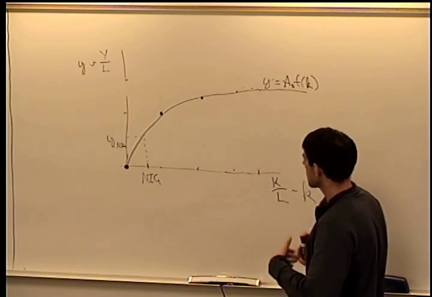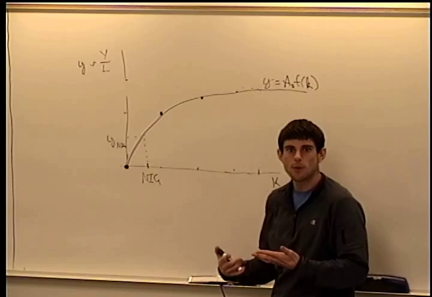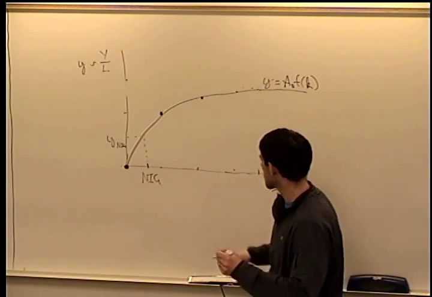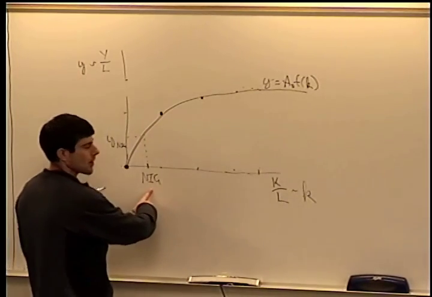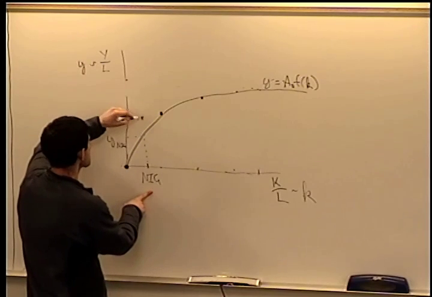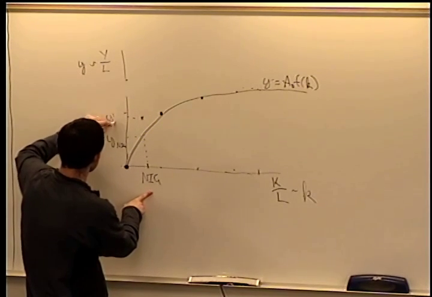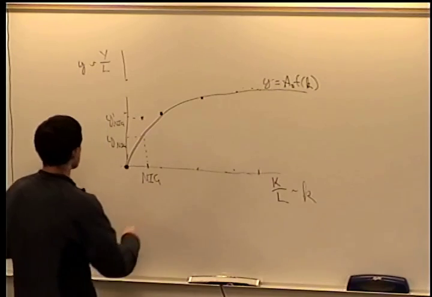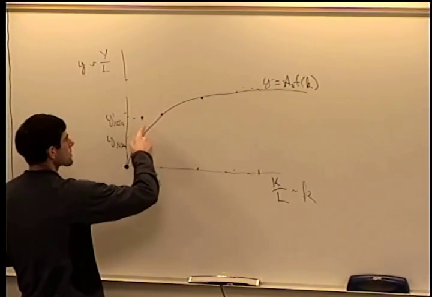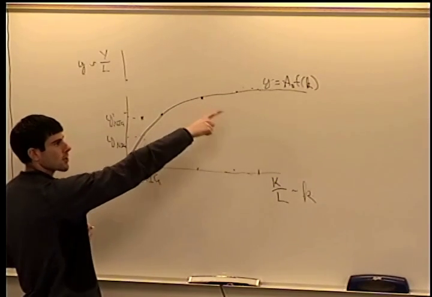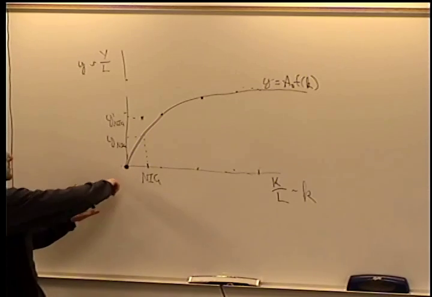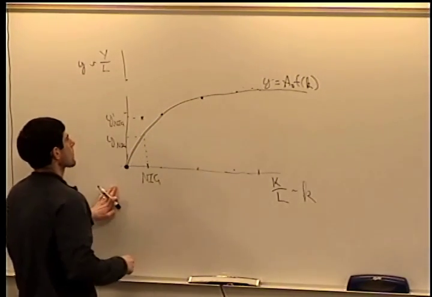Well, we said with better technology, we would think that we would have more income per person. So here, even though our capital is the same, with better technology, we would expect to see higher income per person. So this would be Y prime for Nigeria. Well, now we're no longer on our per worker production function here. So that tells us with better technology, our production function has shifted up.